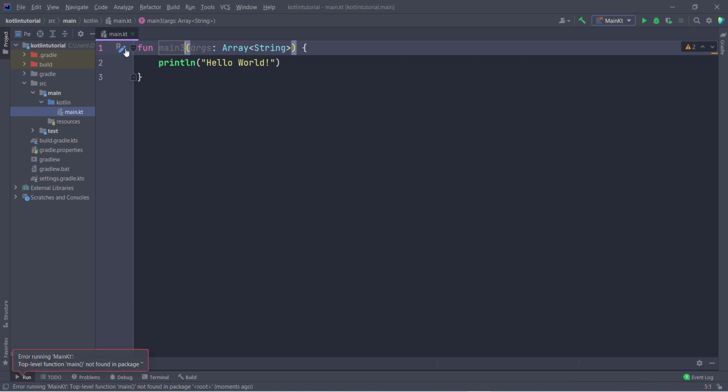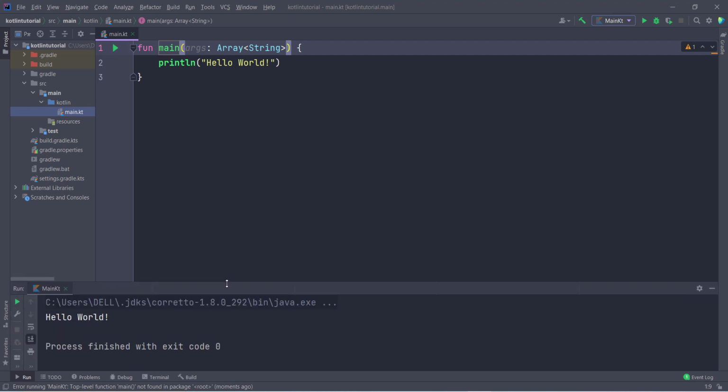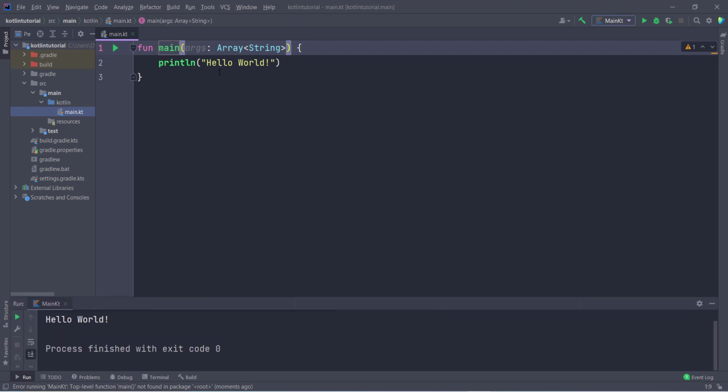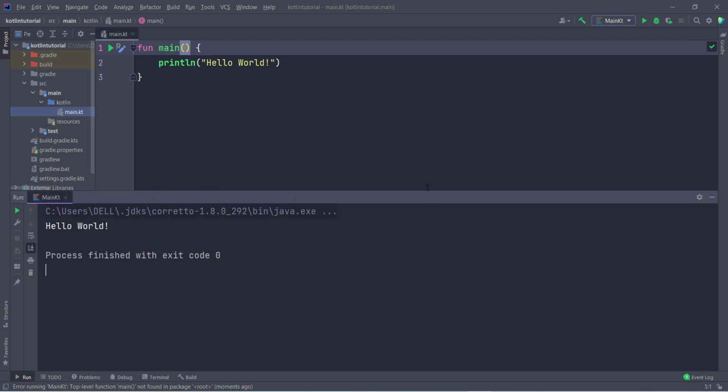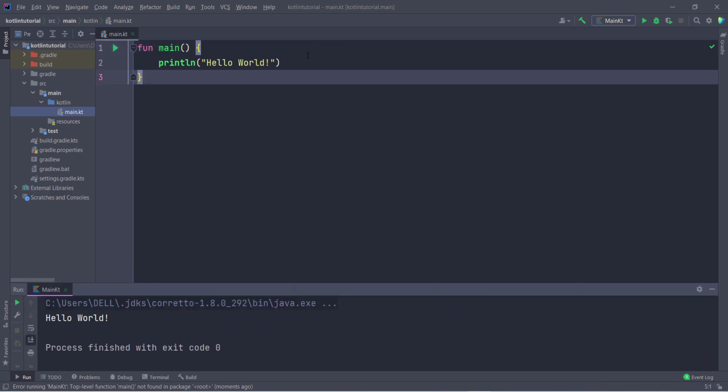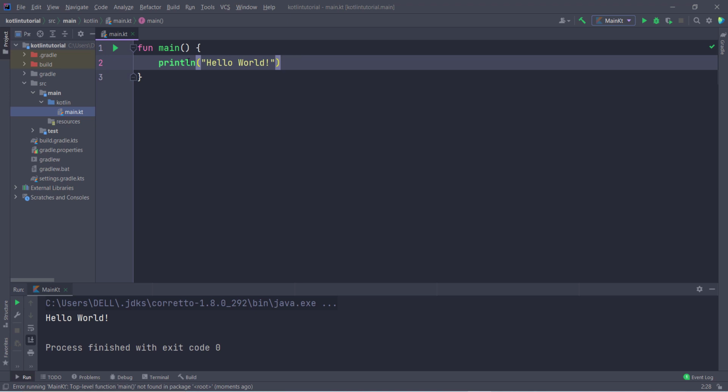So you can see it is not showing the option of run, because it does not contain any main function. So that's why. So now close this, and we can run this. Now one thing I also want to tell you, if you want to create a hello world program, you can see this function contains some arguments as a string. So you can delete this, and you can also create a single line program using this. Okay, so if I run this program, you can see I am going to get the output of hello world. So you can see I get the output. So this is how you can create the hello world in Kotlin.